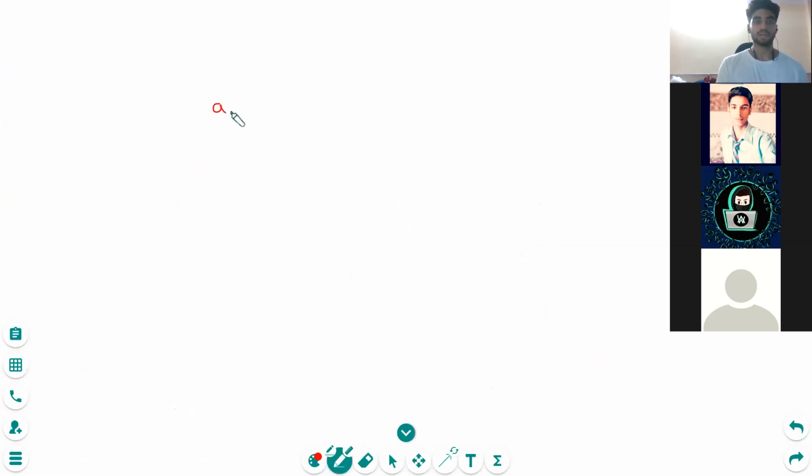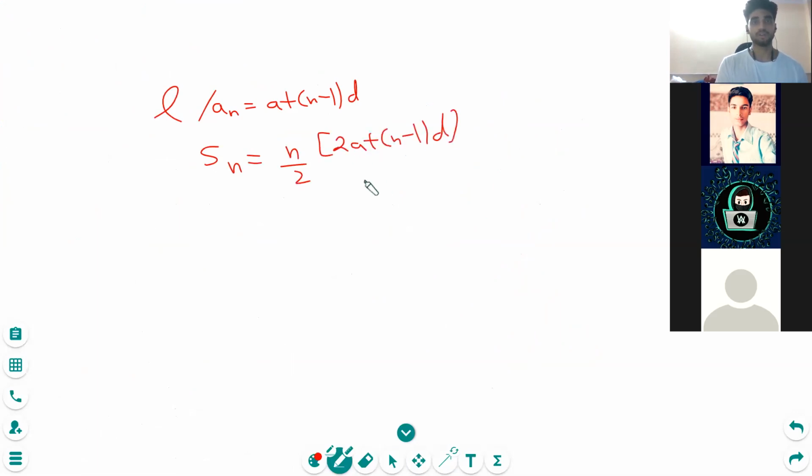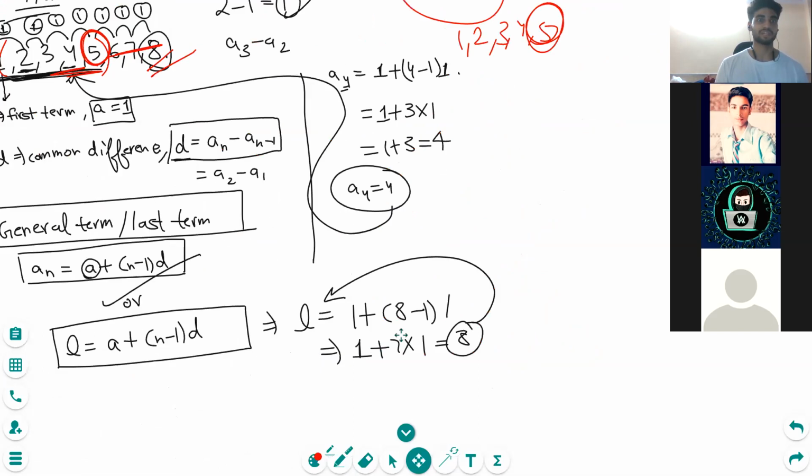The general formula is a plus n minus 1 d, also the formula for the last term. Sum up to n terms is n by 2, 2a plus n minus 1 d, or what is the other formula? n by 2 into a plus l. Good. Okay. What if I tell you that there is another formula for the general term actually?